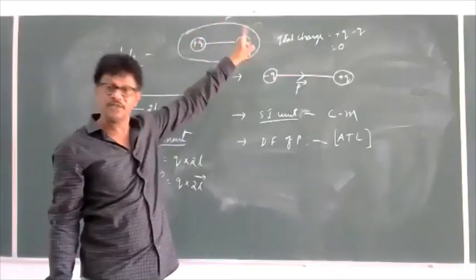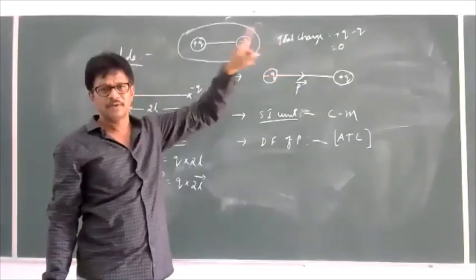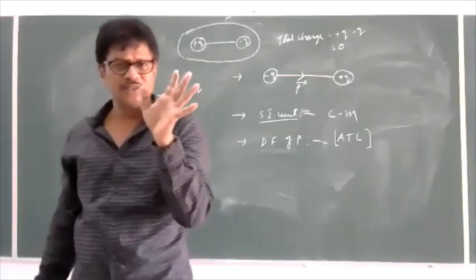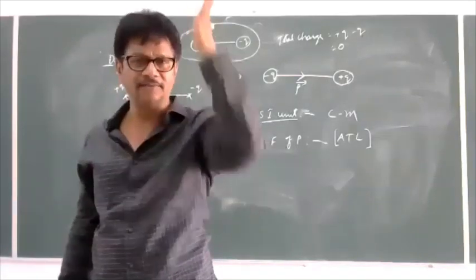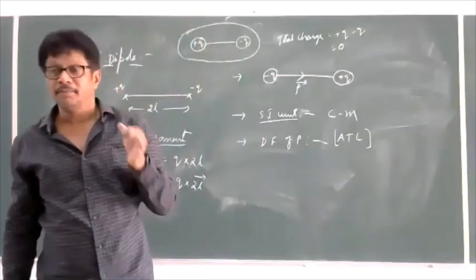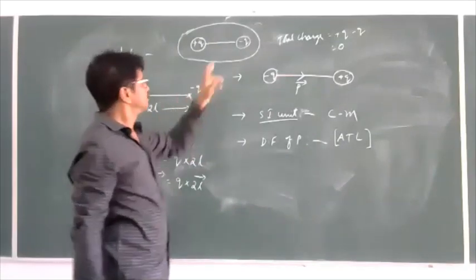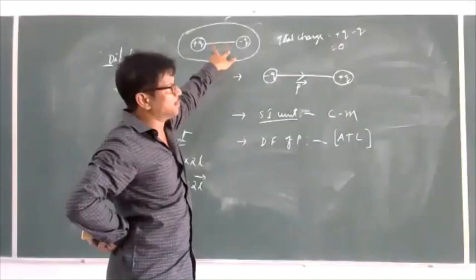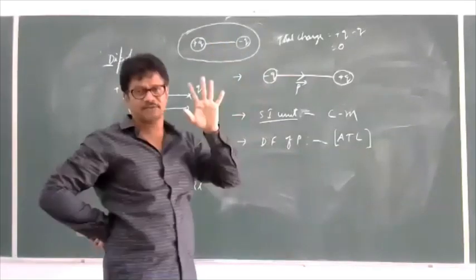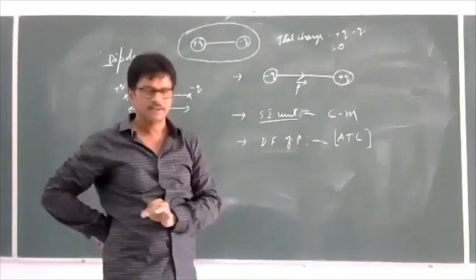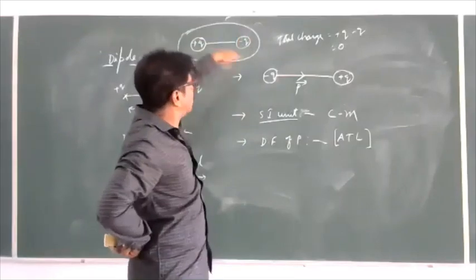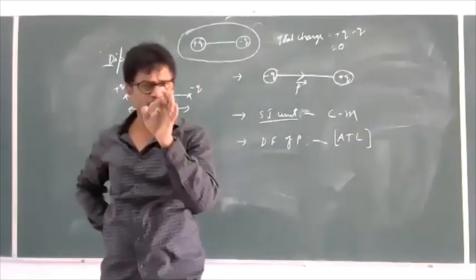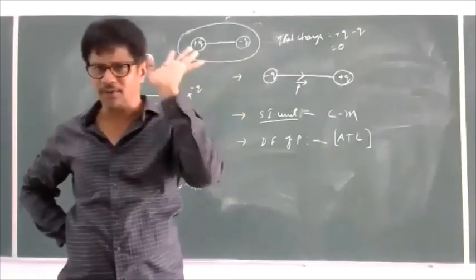The total charge of a dipole is 0. But we know that if there is no charge, there is no question of electric field. But here, does the dipole produce an electric field or not? That question arises, because the net charge of a dipole is 0, so the electric field also should be 0.